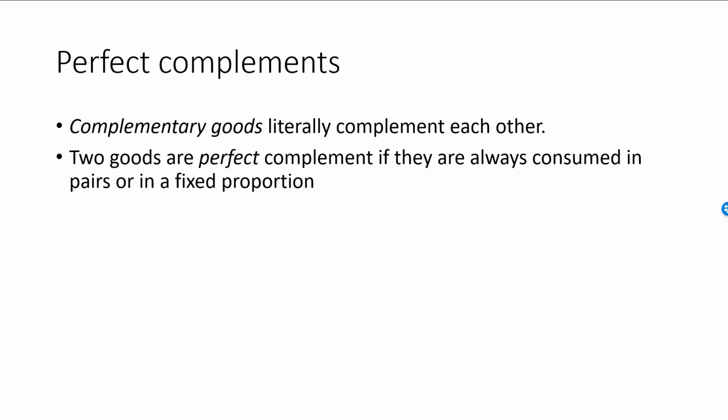Two goods are perfect complements if you always consume them in pairs or in any other fixed proportion. For example, if you cannot touch a piece of sushi without adding a piece of wasabi, and you only consume wasabi with sushi, then these two goods are perfect complements. The most common example used in the literature is that of a left shoe and a right shoe.